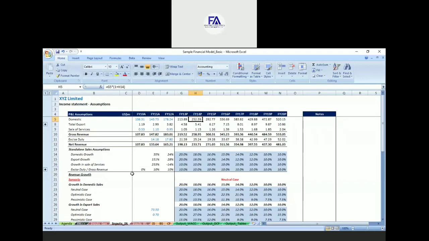The third color code format was for any forecasting assumption: it should be in light blue cells with black font. See, this is a light blue cell, and this is an assumption to forecast the business plan, to forecast the income statement. So these assumptions are in light blue cells with black font.